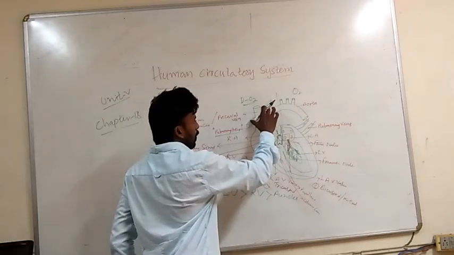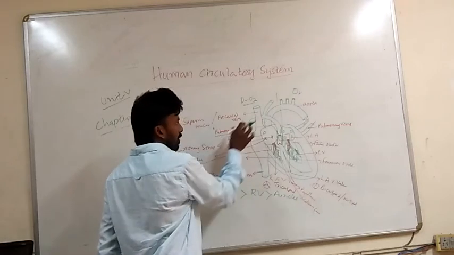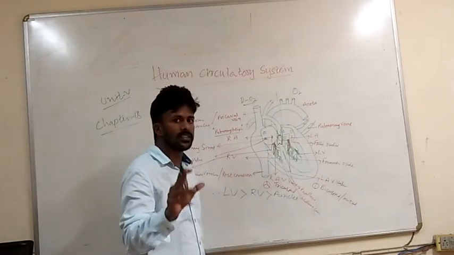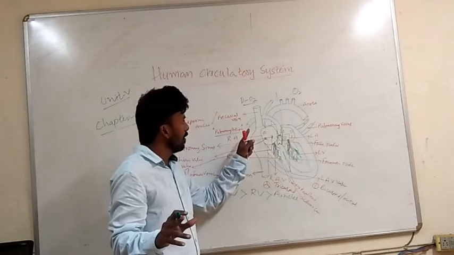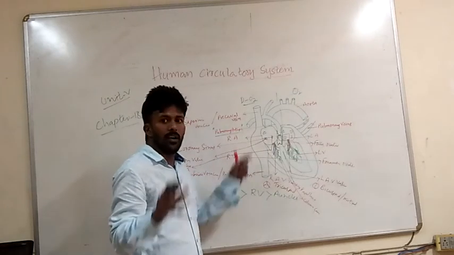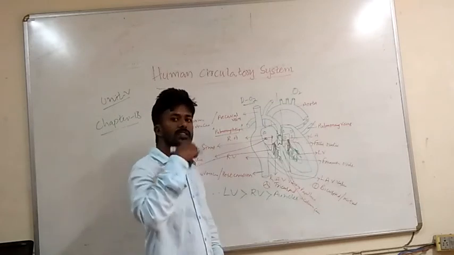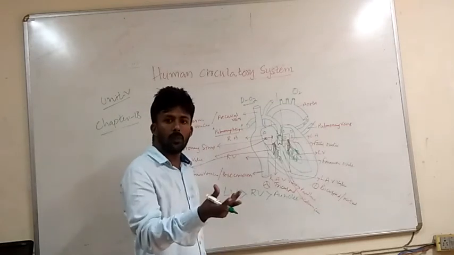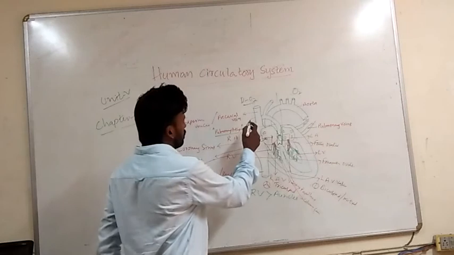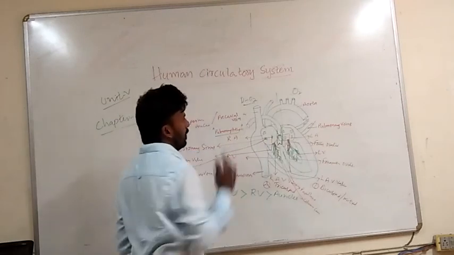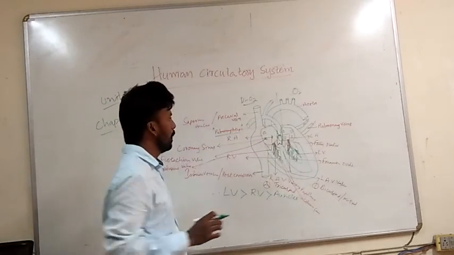These two branches belong to the pulmonary artery, which takes the blood to the two lungs. Why do we mention lungs here? Whenever we breathe, oxygen goes inside, carbon dioxide comes outside. That means the blood gets oxygenated.